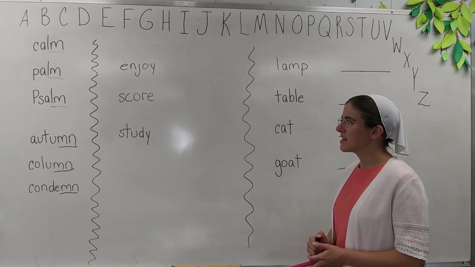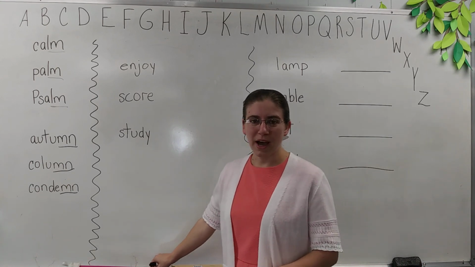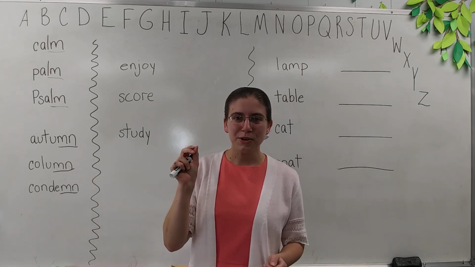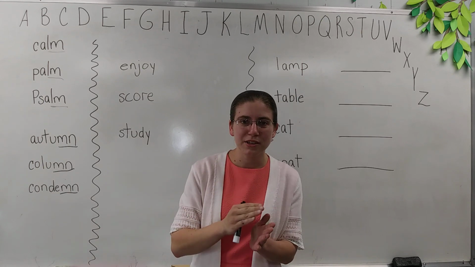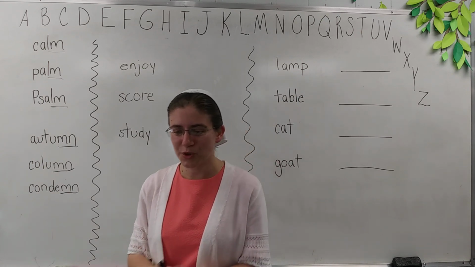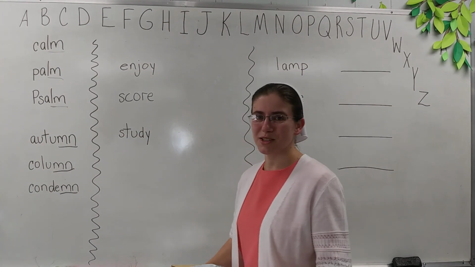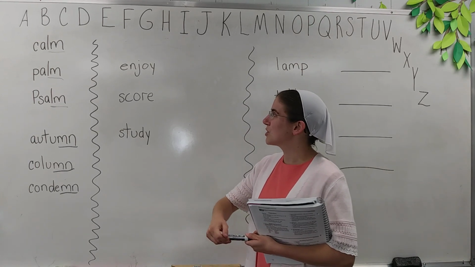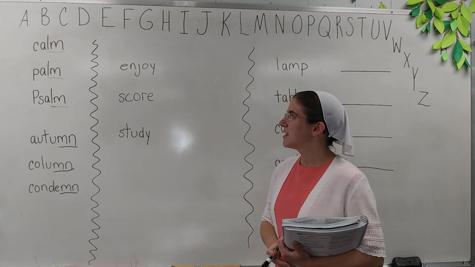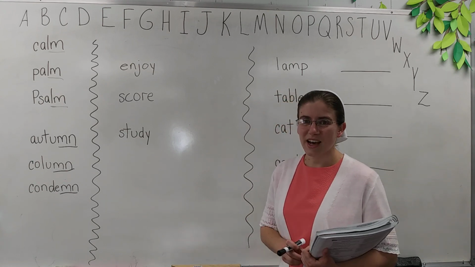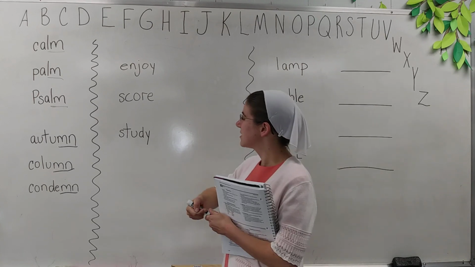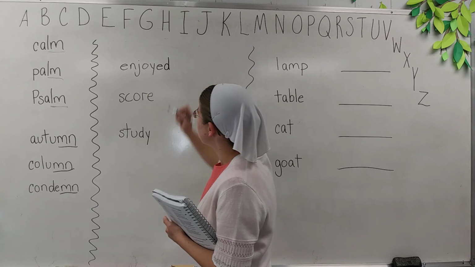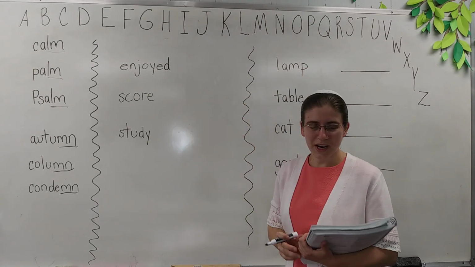Let's review a little bit about adding suffixes. So a suffix is a letter or a group of letters that you add to the end of a root word to make a new word. You change the meaning of the word that you started with. So we have the word enjoy, and let's go ahead and add ed to that word, and our word becomes enjoyed.